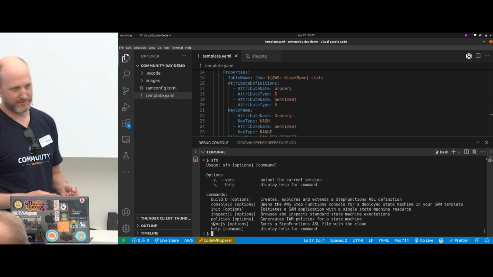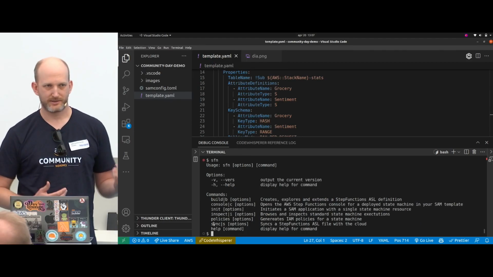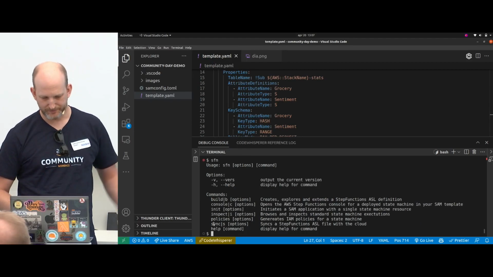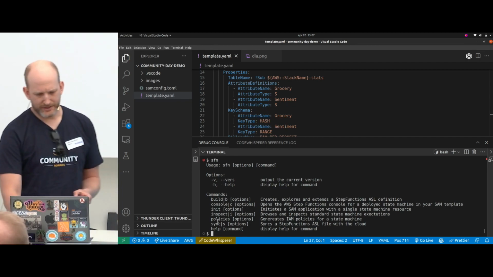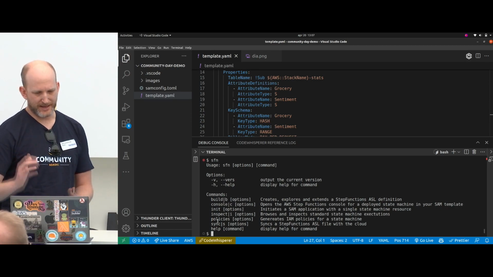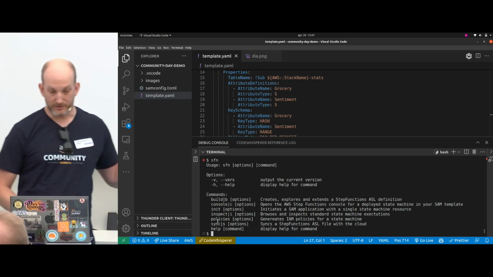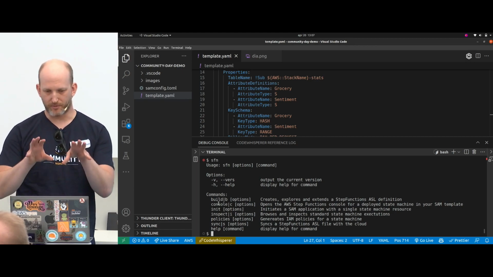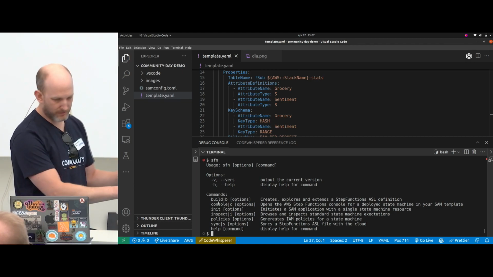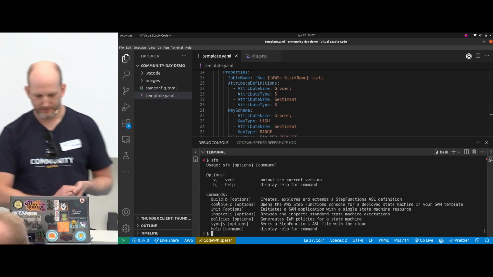It's similar to SAM sync, but it actually works. SAM sync doesn't work well with state machines yet. We're going to look at policies, which generates a set of policies based on the SDK integrations you have in your state machine. And we're going to look at the console one, which is just a shortcut to take you from VS Code or wherever you sit to the console.